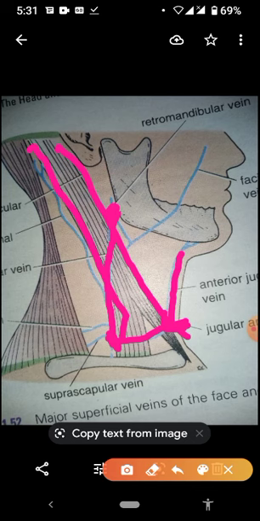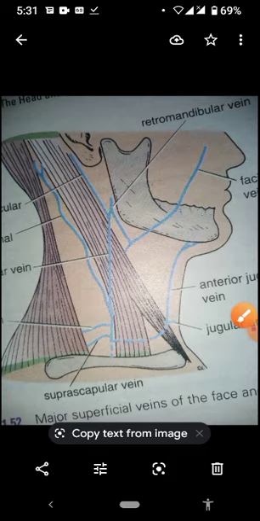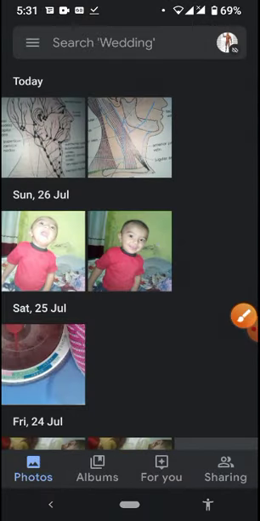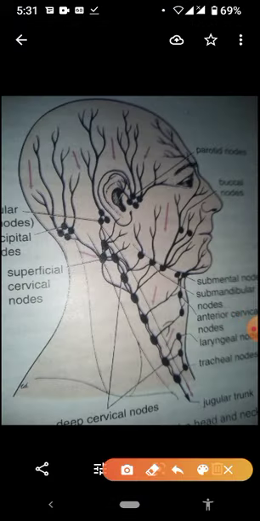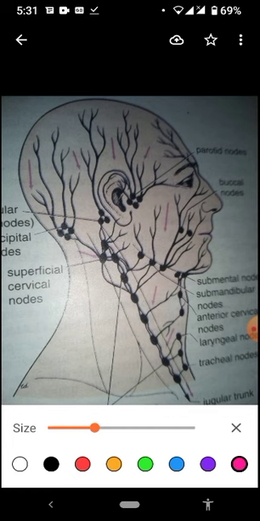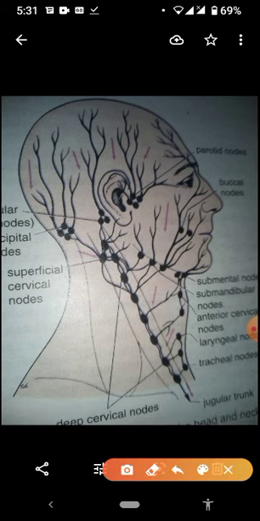The superficial fascia of the neck encloses one other thing, which is the superficial lymph nodes. These are the superficial lymph nodes which are present over here. This region and this region are draining in superficial lymph nodes.